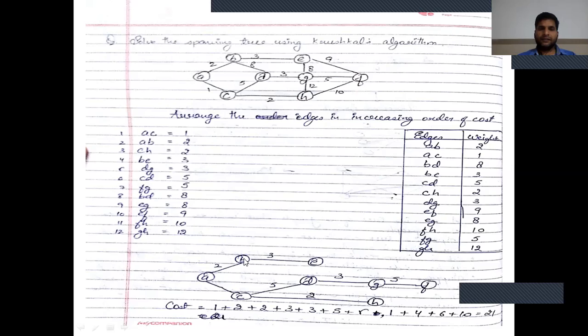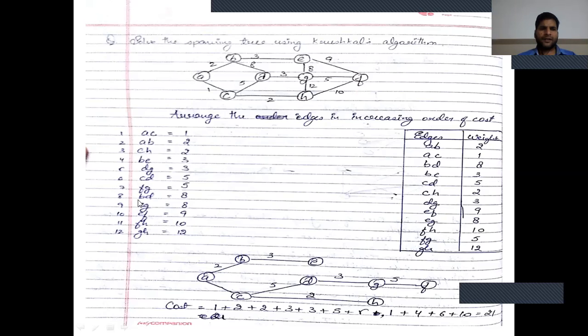Next select the minimum weight CH equal to 2. Next select BC equal to 3. Next select DG equal to 3. Next CD equal to 5. Next is FG equal to 5, F and G equal to 5.